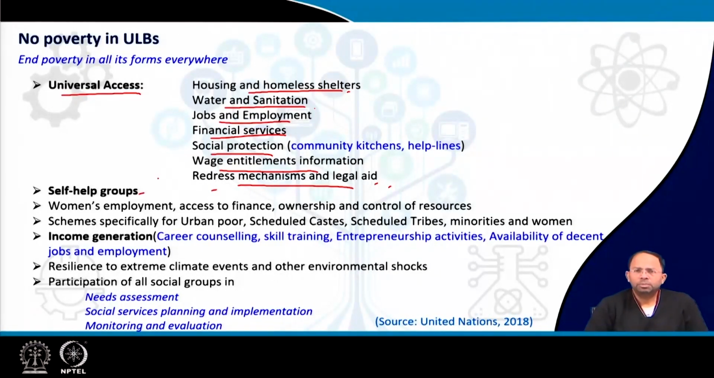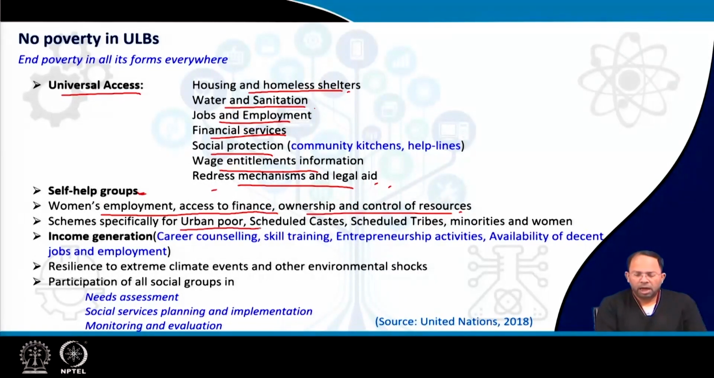Then formation of self-help groups. Sometimes people have to come together to avail certain services, so creation of self-help groups is important. Women's employment, access to finance, ownership and control of resources. Why women? Because women tie the entire family together. It is proven that if a job is given to a woman, the entire family benefits, unlike when it is given to the male, where sometimes it may not benefit the entire family. So women's employment, access to finance and ownership have to be looked into.